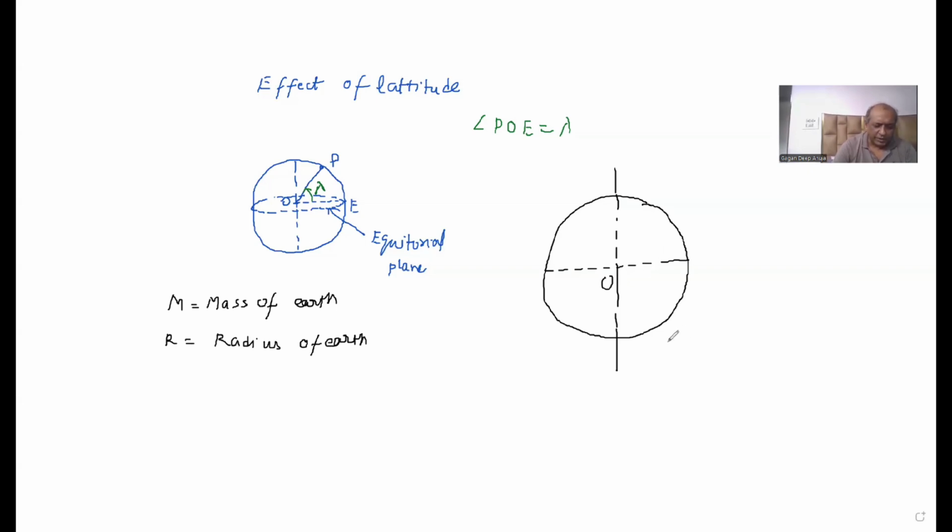So when the Earth is rotating about its polar axis, this is the geographical north, this is the geographical south, and the Earth is rotating from west to east, then all the particles on its surface, so if I consider a particle P present over here, all these particles are moving in a circular path.